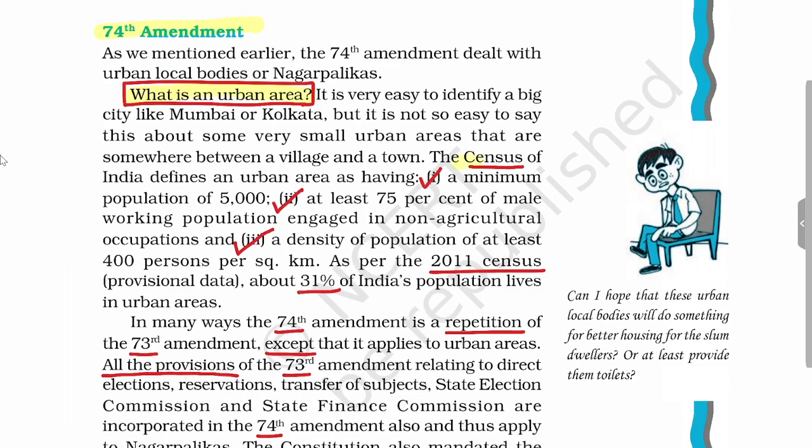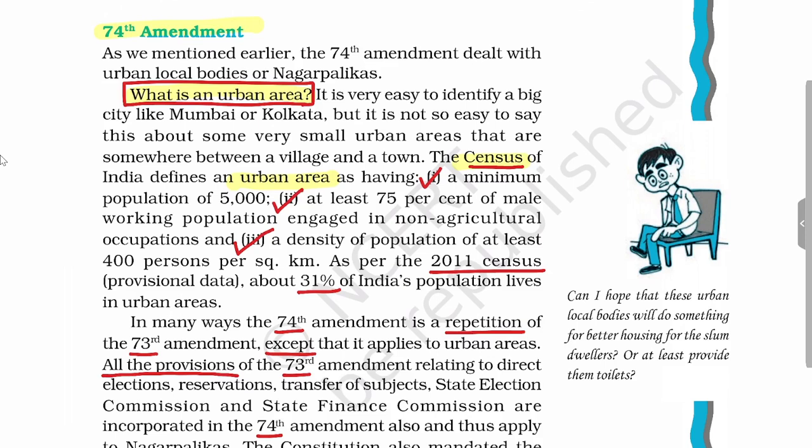So here we'll see that according to the Census of India, what is the definition of urban area? According to census, an area to be classified as an urban area should satisfy the following three conditions.